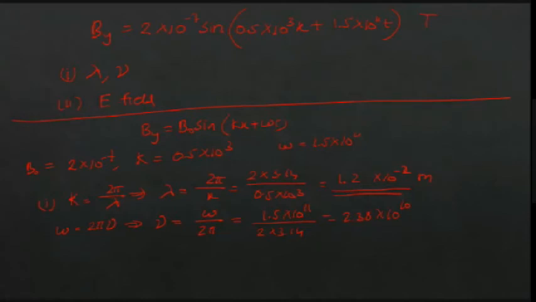Right? Yes, sir. Unit? Hertz. Frequency. It's 2.38 into 10 raised to 10 hertz, or you can write it as 23.8 into 10 raised to 9 hertz, or this is nothing but 23.8 gigahertz.